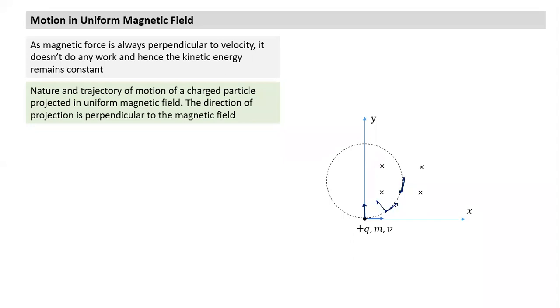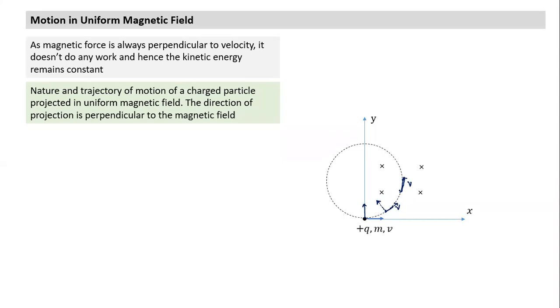If this was v here, this also remains v. This also remains v. Magnitude of velocity is not changing. The force is perpendicular, so it keeps changing the direction without changing the magnitude. The force, when acting perpendicular to velocity, only changes direction, not the magnitude.